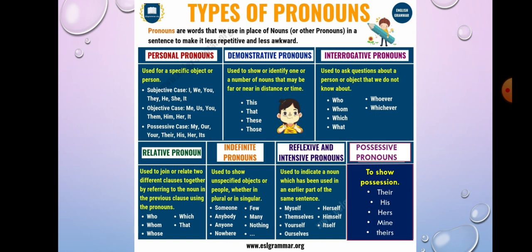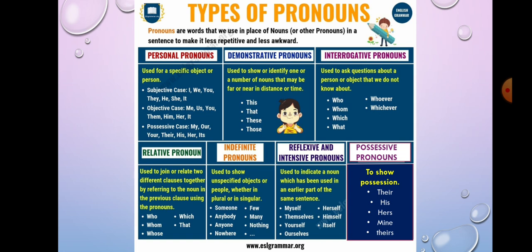Then indefinite pronoun. Just now we have understood, where we don't know the specific number. It is used to show unspecified objects or people, whether in plural or in singular. Someone, anybody, anyone, nowhere, few, many, nothing. This all will come in indefinite pronoun. Then reflexive and intensive pronoun.